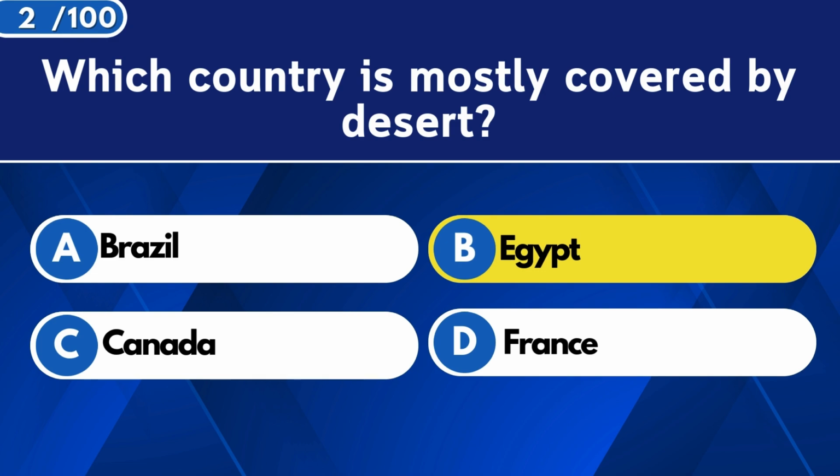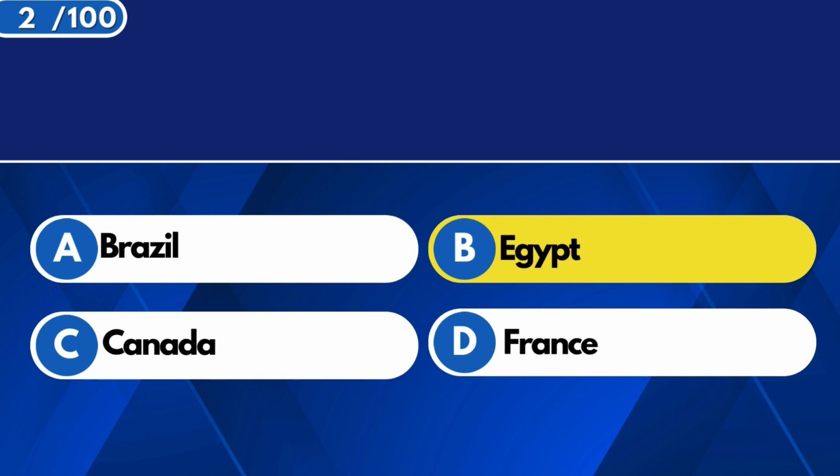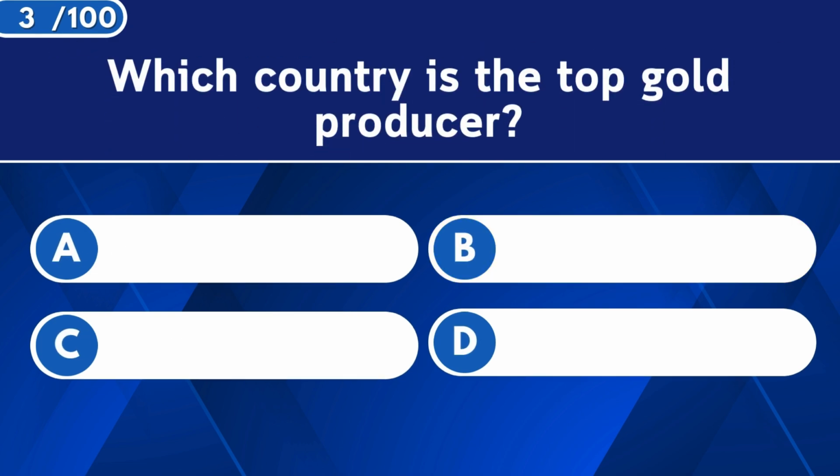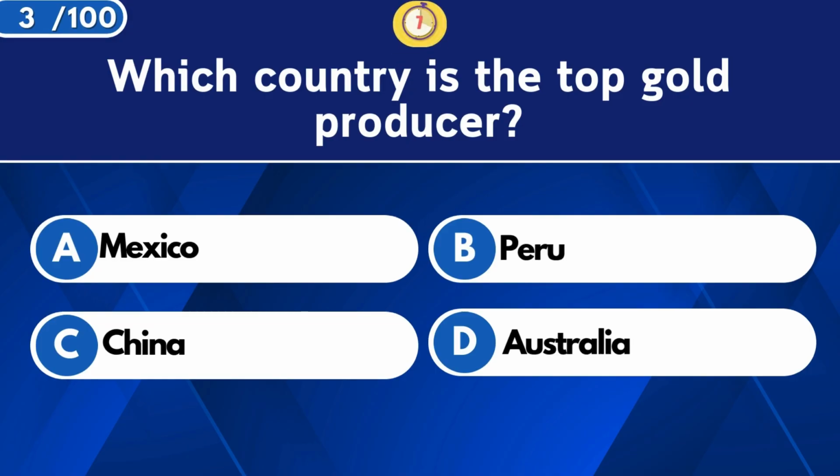Egypt. Which country is the top gold producer? China.